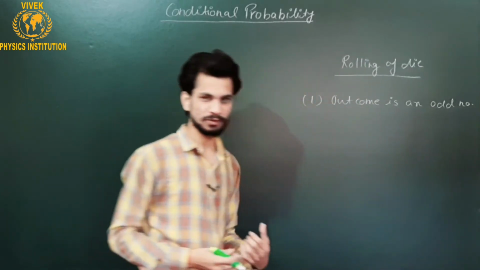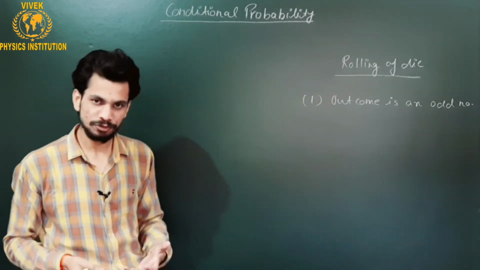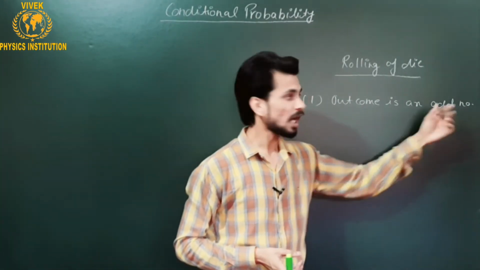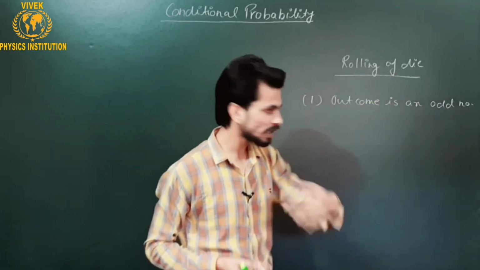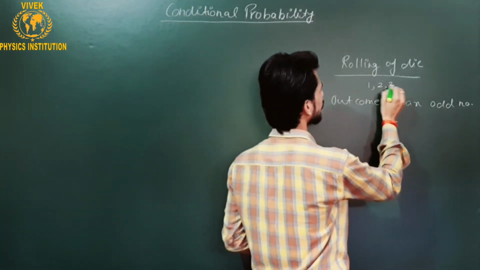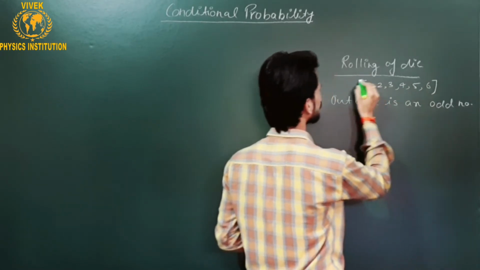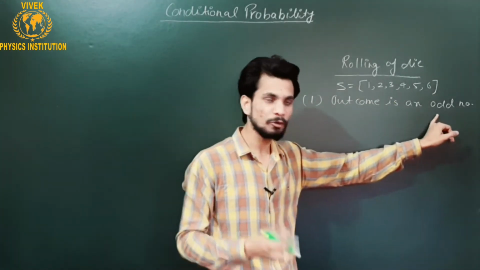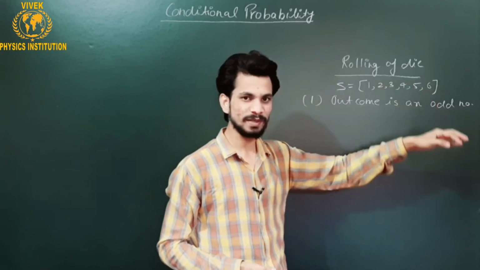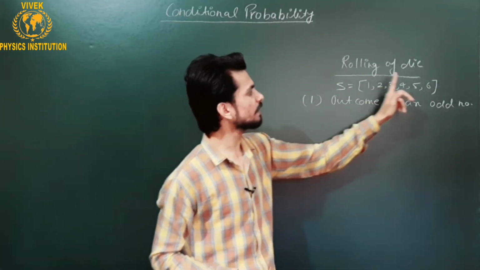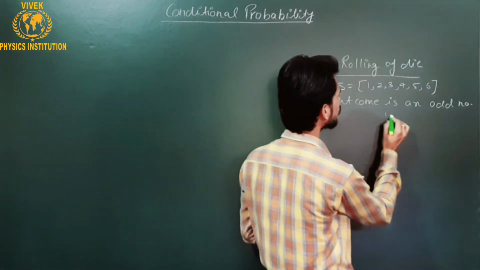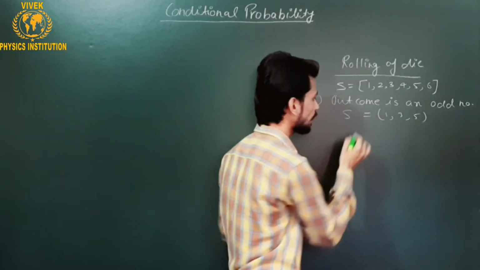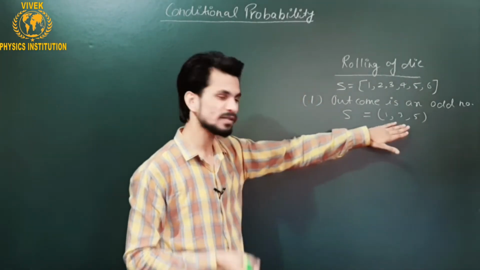This is like a help to you. The sample space of the rolling of a die experiment is the full set, and it is predefined that the outcome will be an odd number out of the sample space. So the outcome may be 1, 3, 5. This is sure. Now we have to work on 1, 3, 5, so we will treat the set 1, 3, 5 as our sample space now, because it has already happened.